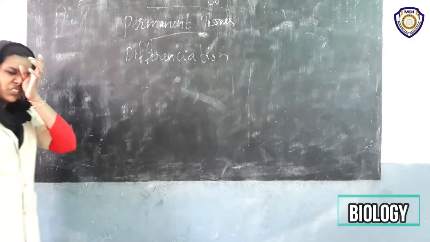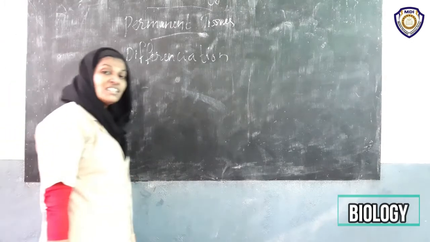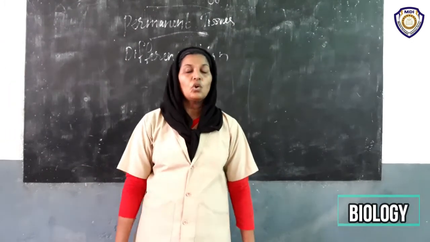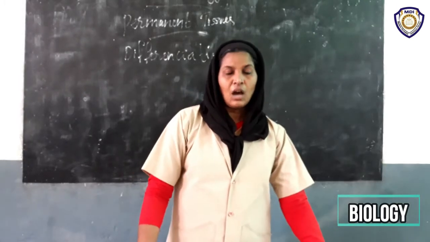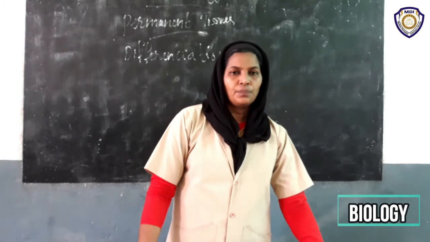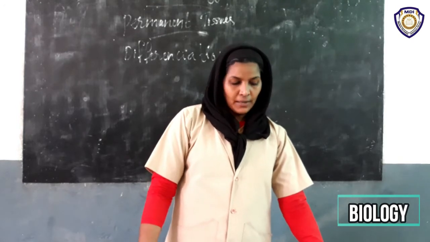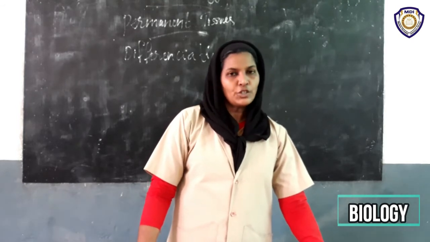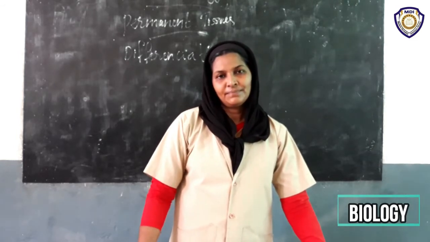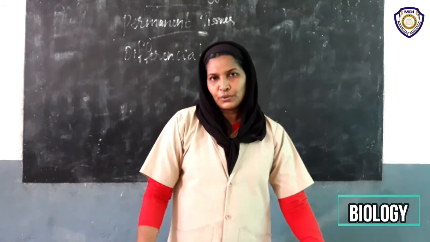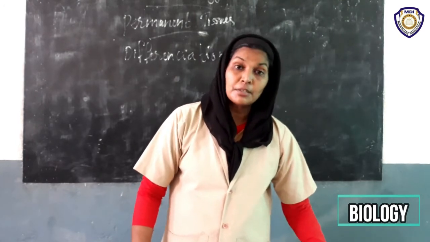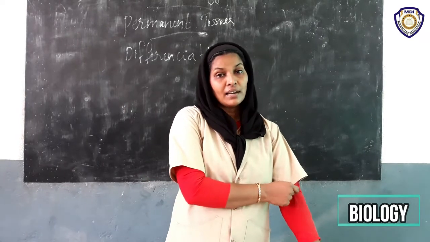It's a question for you children. What is differentiation? Write down, take a pen and write down the question. What is differentiation? How is this possible? Okay? So, we can classify the permanent tissues into three. Which are they? That's another question for you. What are the different types of permanent tissues? Am I right? Okay.